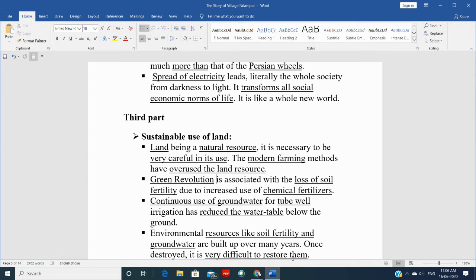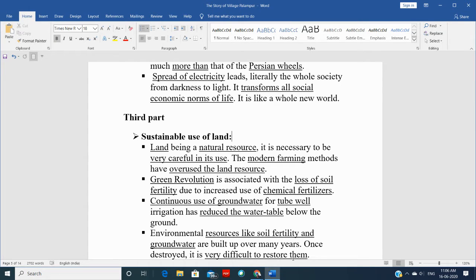And because of this overuse of chemical fertilizers, soil fertility started decreasing, right? Again, as we saw, there was a different combination responsible for the green revolution. That was chemical fertilizer, then irrigation facilities. So that is the third point in this sustainable use of land.